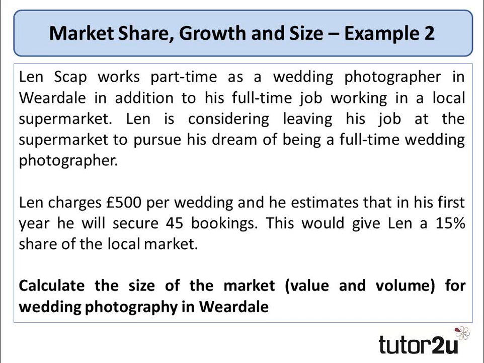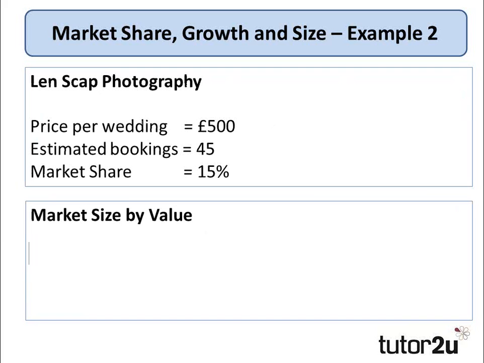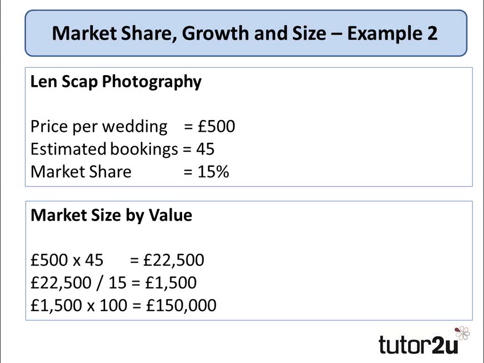So let's look at how we would work this out. I've summarised some of the key information. We've got Len Scap photography, price per wedding £500, estimated bookings 45, market share 15%. So how would we work out the market size by value? First of all, we multiply the price per wedding by Len's estimated bookings, which gives us 22,500.